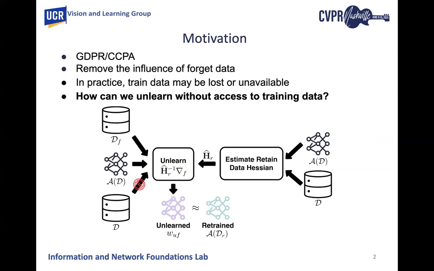Machine learning models often require the capability to forget data to comply with privacy regulations like GDPR and CCPA. Typically, unlearning involves having access to the original training data. However, in practical scenarios, this original data might not be available due to privacy concerns, data corruption, or storage limitations. So this scenario motivates the key question: how can we unlearn without access to the training data?